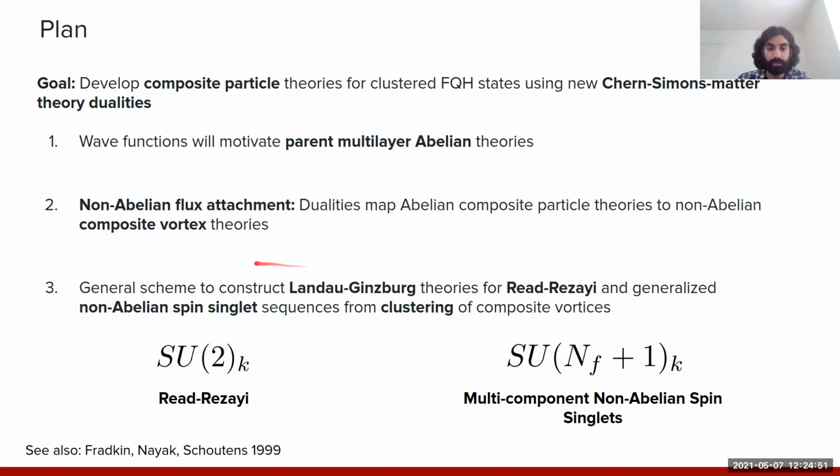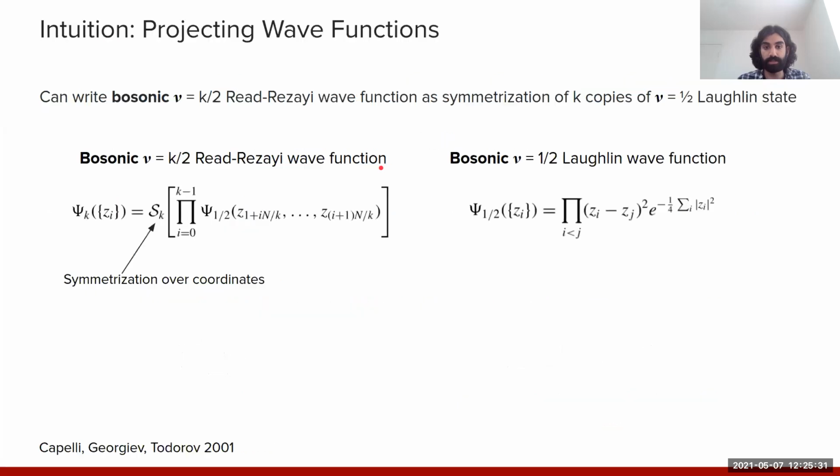And so what we'll end up doing is developing a general scheme to construct bosonic Landau-Ginzburg type theories for both the Read-Rezayi states, which are described by SU(2) level K topological order, but we'll also end up generalizing this to more exotic states, which are also characterized by clustering, but have multiple components. So these include, for instance, non-abelian spin singlet states, which can be realized in spin unpolarized quantum Hall systems. Okay, and so with this setup of where we're going, let me start by first motivating the kinds of parent theories we'll be needing in order to access these non-abelian states.